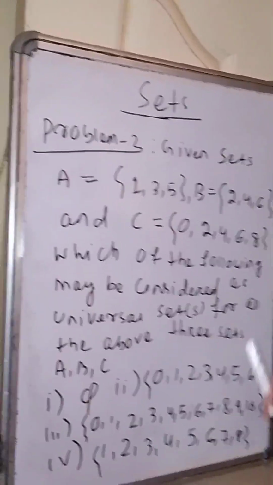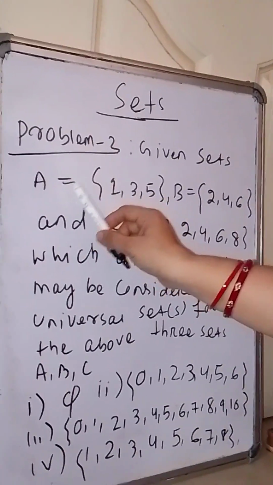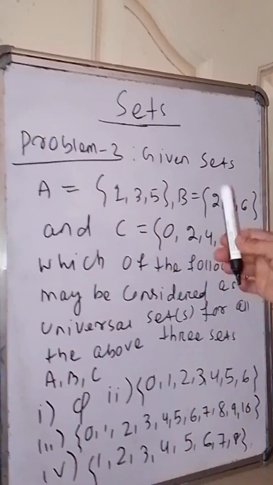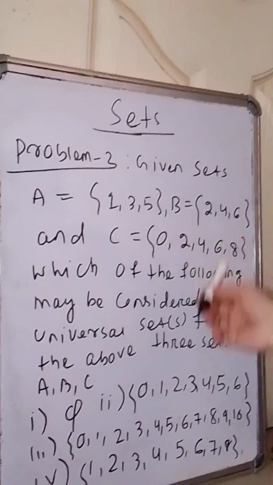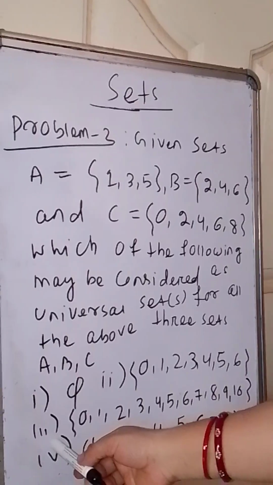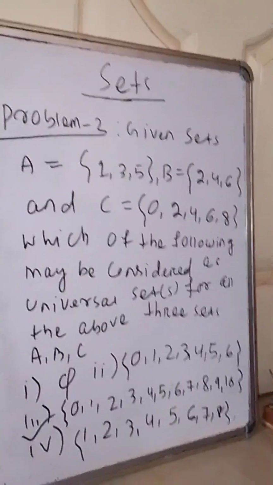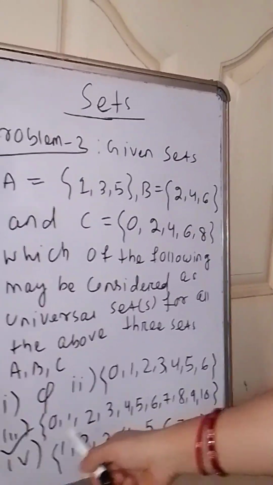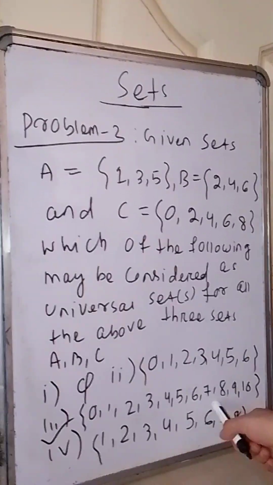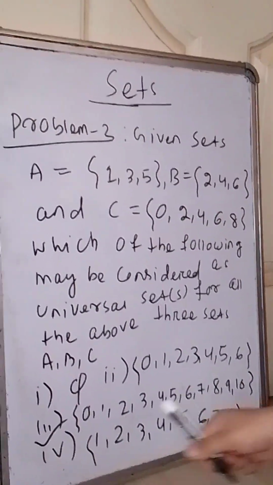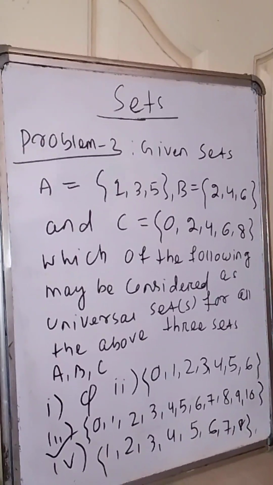So if we find all the elements of sets A, B and C, in which option are all these elements there? In option 3. So the set present in option 3 is the universal set for all these three sets A, B and C. So the answer is the third option.